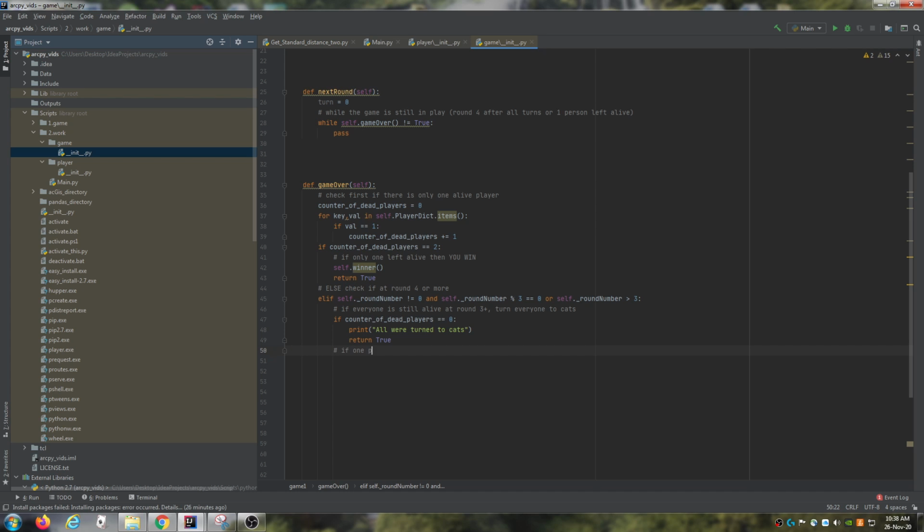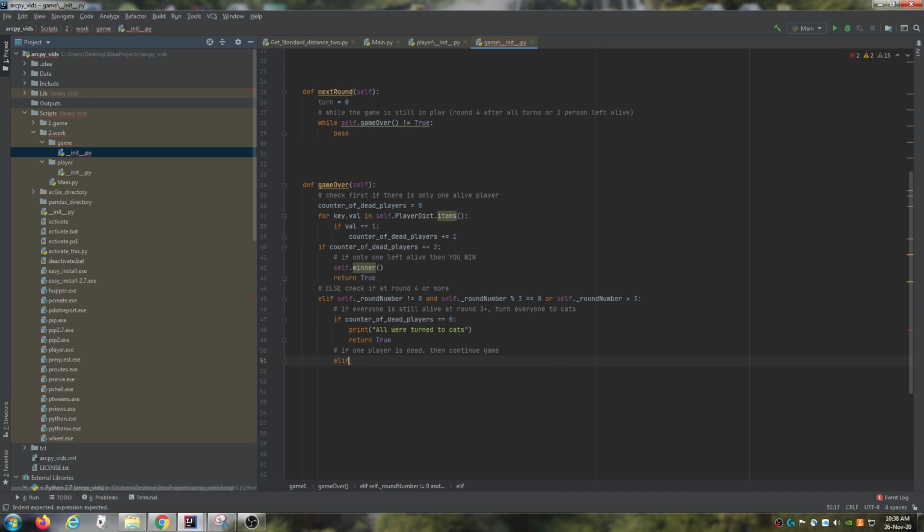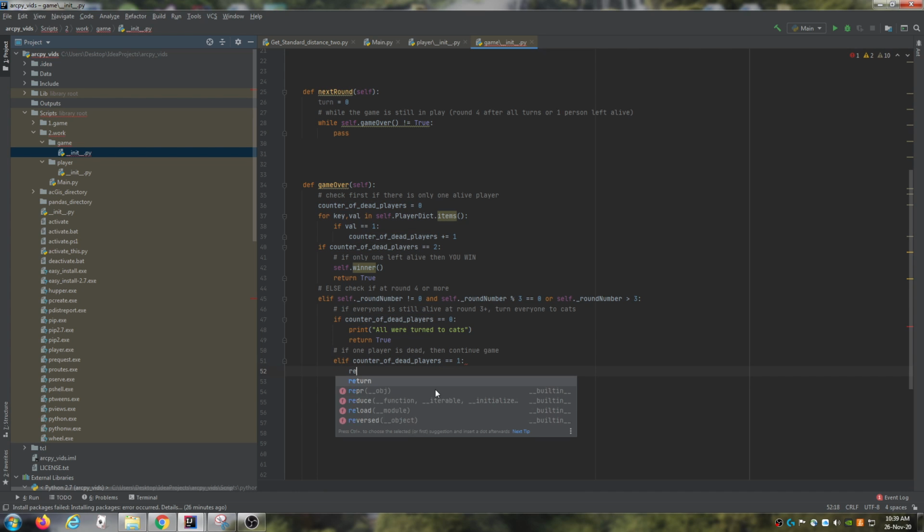So if one player is dead, then continue game. We're just going to do elif count of dead players is equal to 1. So there's 2 people still left alive, and we're going to return false to indicate that the game should still continue.